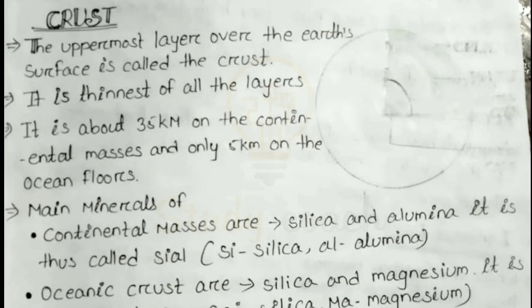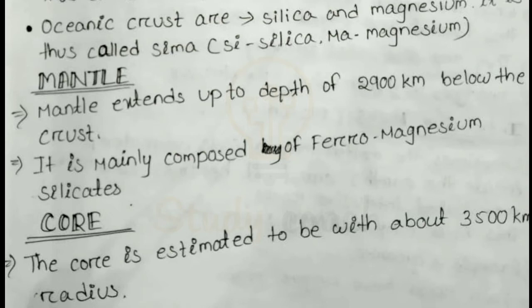We all know that the earth's surface or our soil contains different kinds of minerals. Like that, our continental masses also contain minerals. They are silica and alumina. It is called SiAl. Si indicates silica and Al indicates alumina. Next, oceanic crust also contains some minerals. They are silica and magnesium. We can write it as SiMa. Si stands for silica and Ma for magnesium.